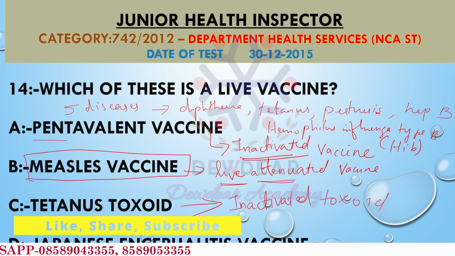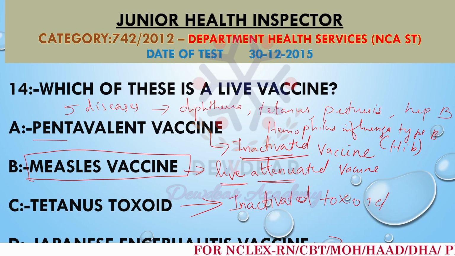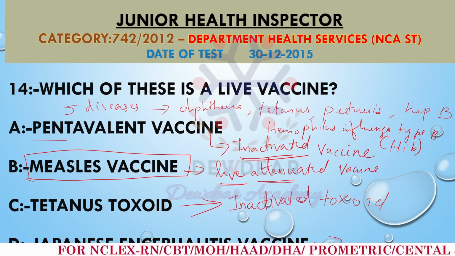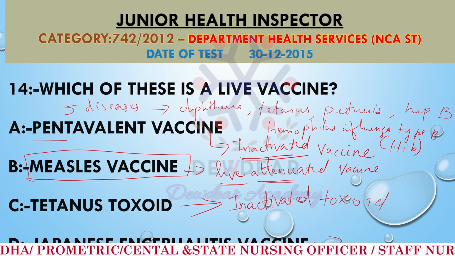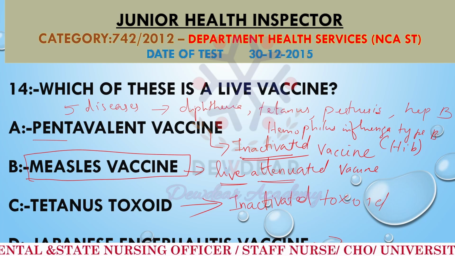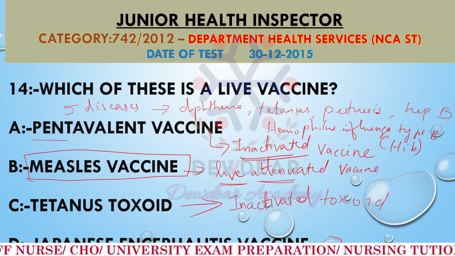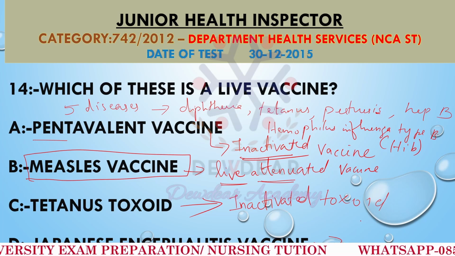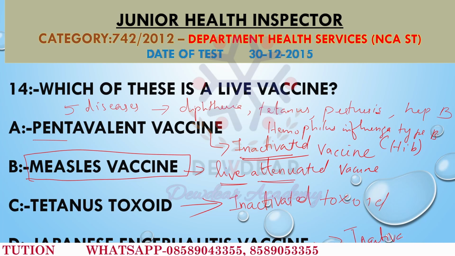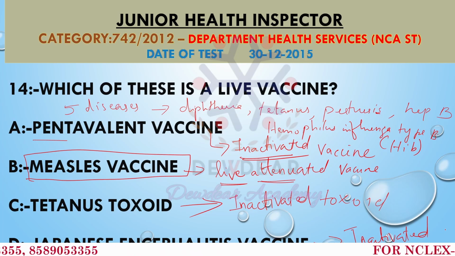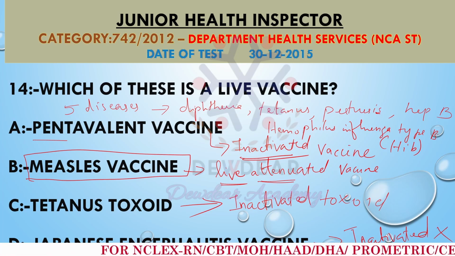And the last option, Japanese encephalitis vaccine. This can be either live attenuated or inactivated depending upon the specific type. Some are live attenuated and some are inactivated. In most general use, the inactivated version is the most common one. So we cannot consider that as a live vaccine. So option B is the correct answer.